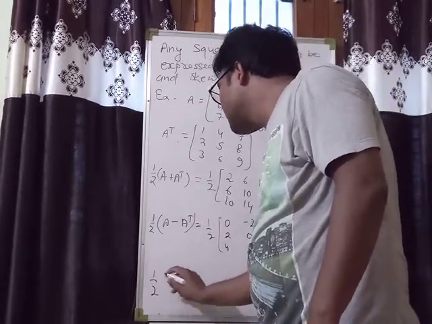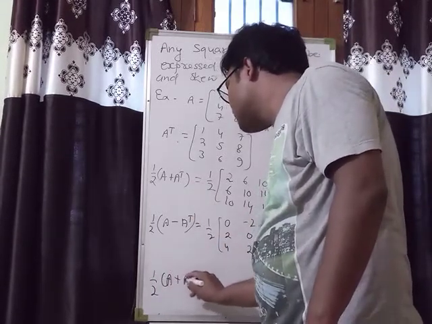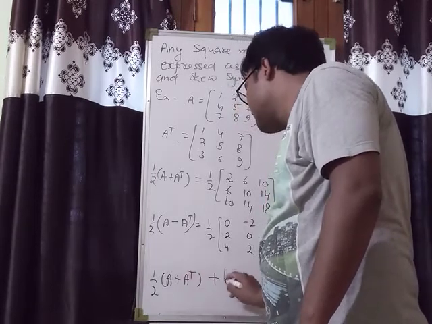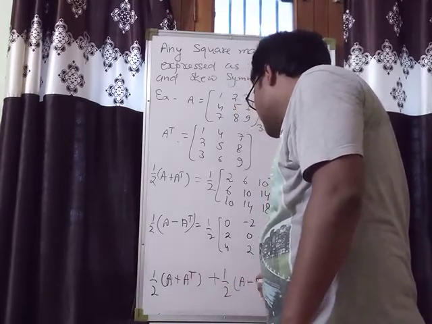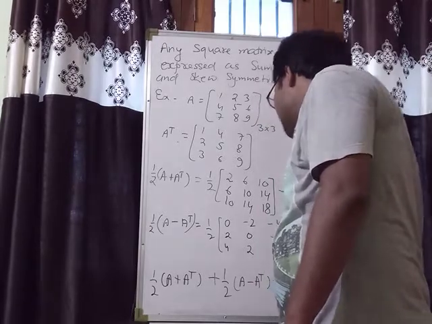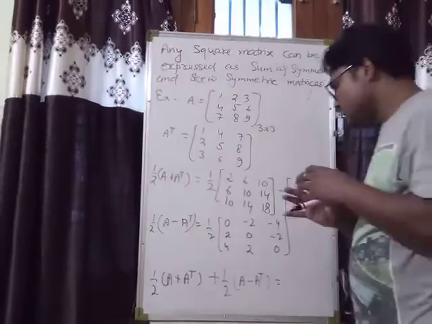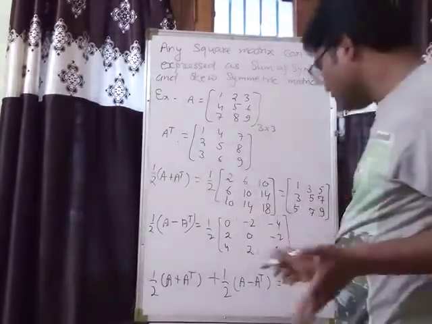Okay, so you can see when we add these two, 1 by 2 A plus A transpose plus 1 by 2 A minus A transpose, it will become A. You can check it.